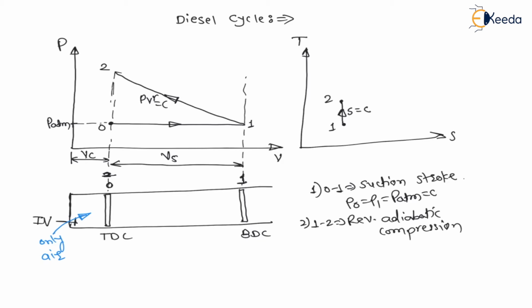Now, once the piston reaches 2, that is from BDC to TDC, the new position of the piston is at top dead center. Whenever the piston is at top dead center, there will be the work of the fuel injector. Let us say there is a fuel injector like this. With the help of this fuel injector, we will inject the fuel inside this piston cylinder assembly in spray form, which we have already seen. As soon as the fuel is injected after compression, the temperature after compression, T2, is more than the self ignition temperature of the fuel.